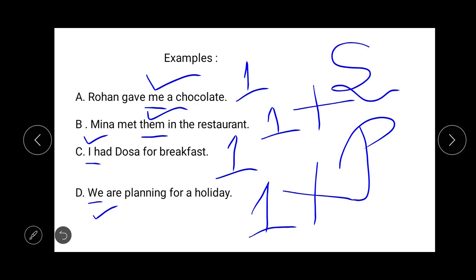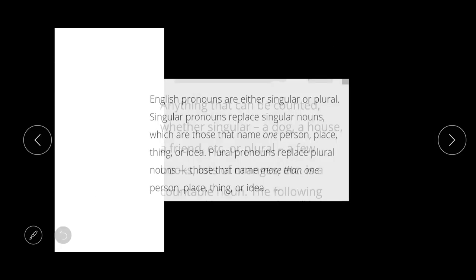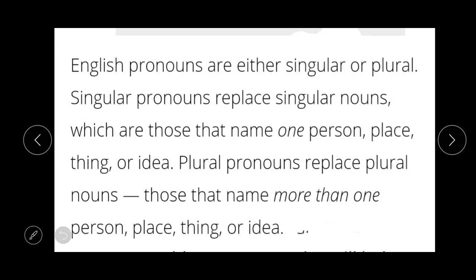Now students, for your better understanding, let me give you the definition of singular and plural pronouns. English pronouns are either singular or plural. Singular pronouns replace singular nouns, which are those that name one person, place, thing or idea.